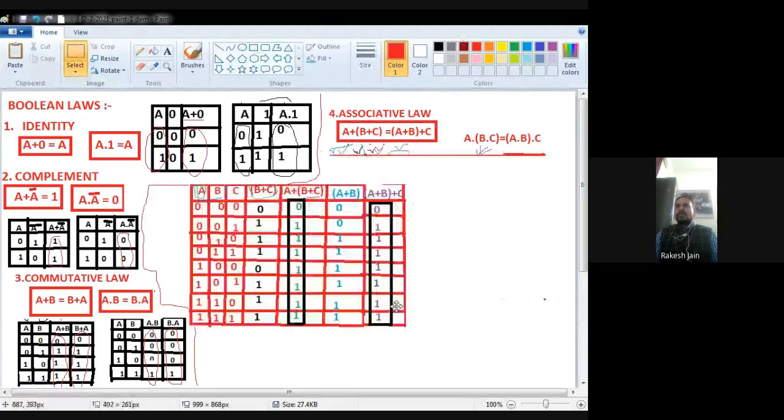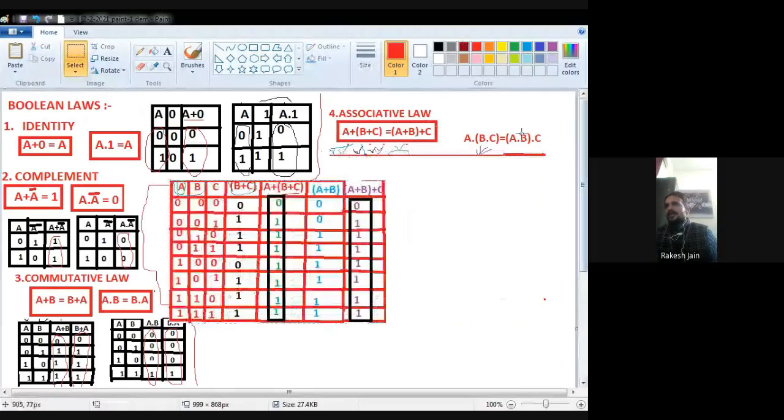Okay, now see, A plus B plus C. So I just encircle with this black box. A plus B plus C LHS side is this one. And see the right hand side, A plus B plus C is this one. Both are same, 0 1 1 1 1 1 1 1.